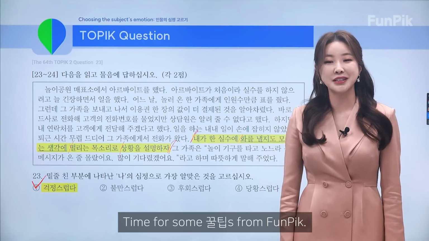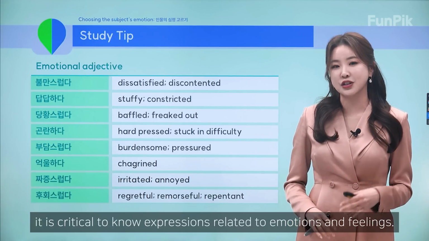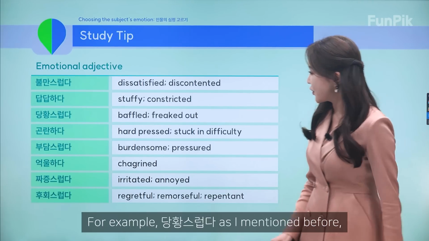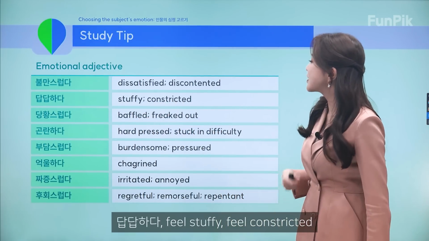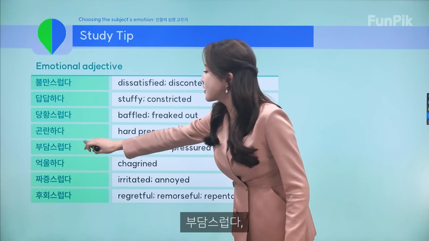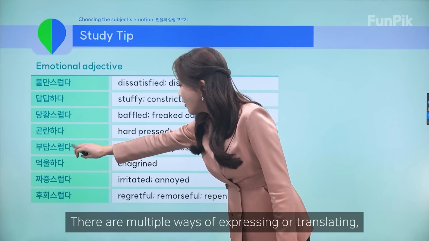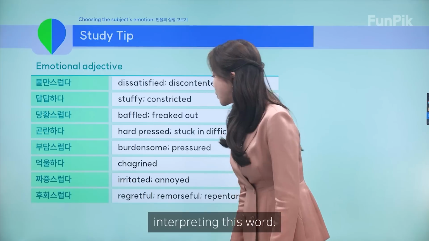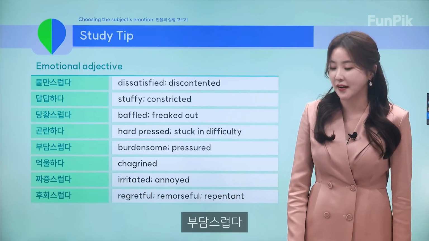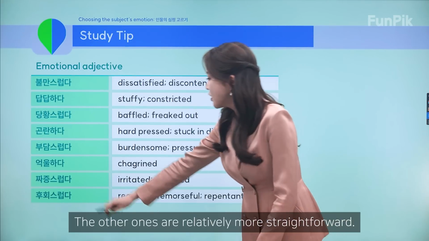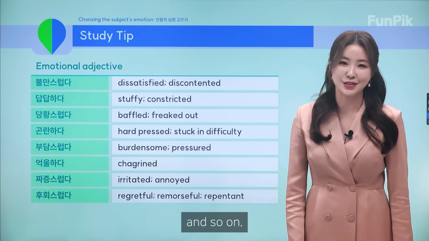All right, time for some quick tips from FunPik. Because the question is about emotions, it is critical to know expressions related to emotions and feelings. For example, 당황스럽다, as I mentioned before, be freaked out, be baffled. 답답하다, feel stuffy, feel constricted. 부담스럽다, another expression that doesn't really have an English version. There are multiple ways of translating this word. You feel pressured or you feel scared. You feel burdened, 부담스럽다. The other ones are relatively more straightforward. 후회스럽다, feel regretful, 억울하다, feel chagrined, and so on.